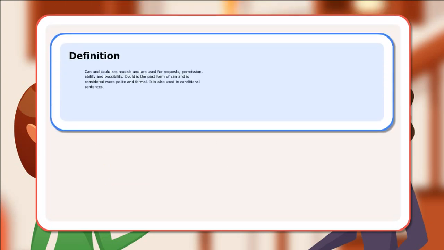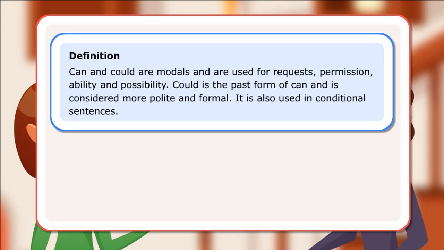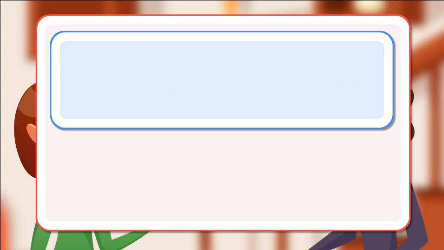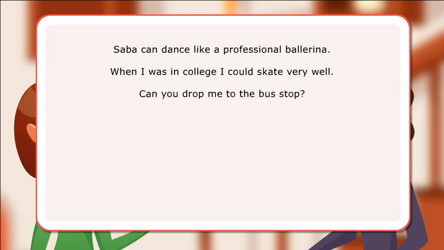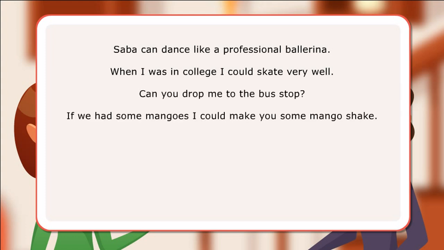Definition. Can and could are modals and are used for requests, permission, ability, and possibility. Could is past form of can and is considered more polite and formal. It is also used in conditional sentences. Let us look at a few sentences. Sabha can dance like a professional ballerina. When I was in college, I could skate very well. Can you drop me to the bus stop? If we had some mangoes, I could make you some mango shake.